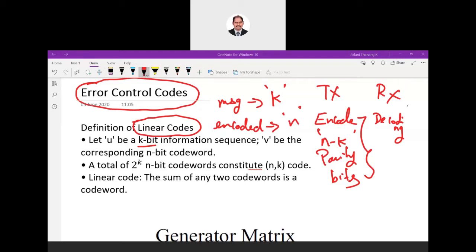So this is happening on the receiver side. What are the things I've introduced in a linear block code? We have k message bits. Then we have to add how many parity bits? N minus k parity bits. In total, how many bits will we get for the encoded data? N bits. You have to understand, for k bits we have to add n minus k parity bits so that finally we get an encoded message of n bits.